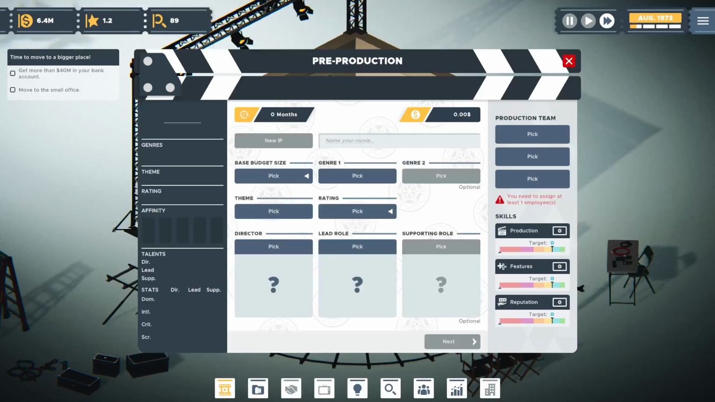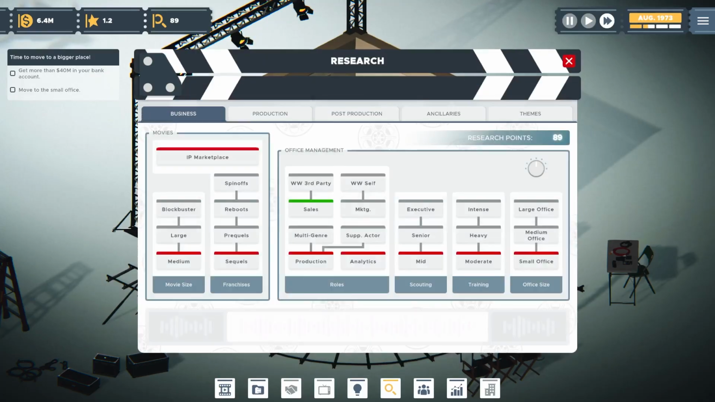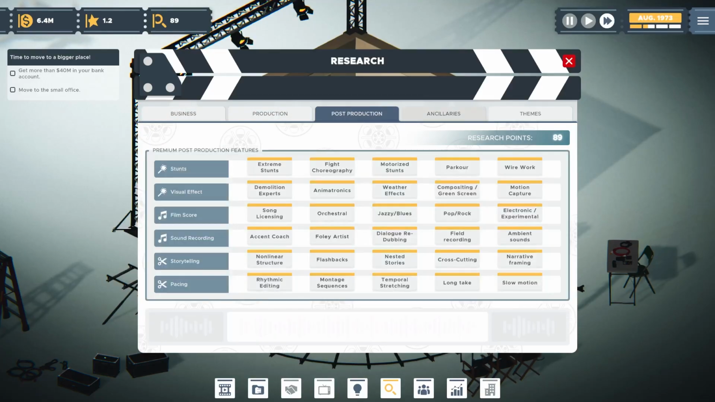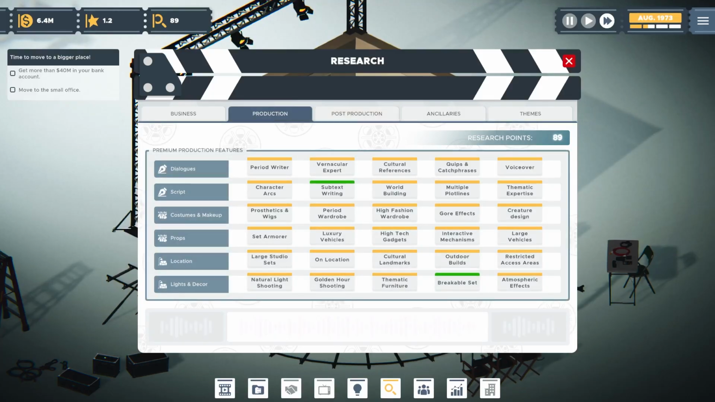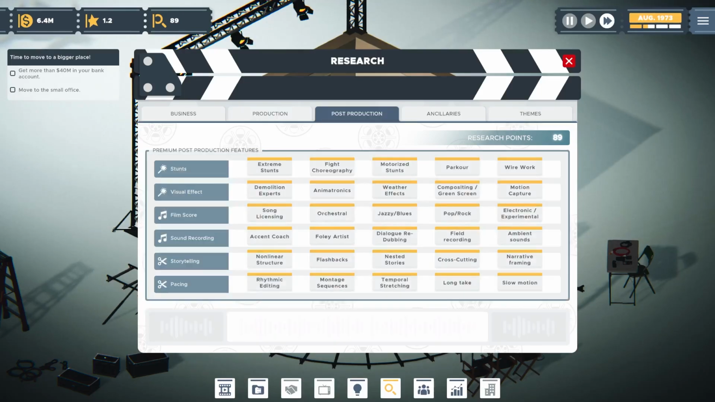So, what's up next? What do we do next? We know we've got 89 research points here. Let's actually research some things. So we have sales unlocked, obviously. We need to get more research points to unlock some of these other things. So let's look at some more production and post-production, and maybe we grab one of those and maybe we look up some more themes. So we got production. Maybe we look at post-production here. Some editing, film scoring.